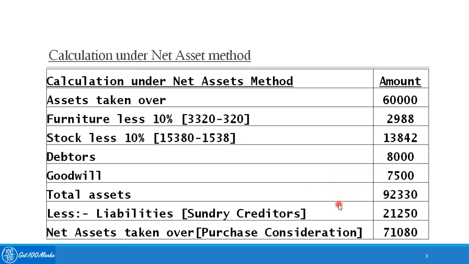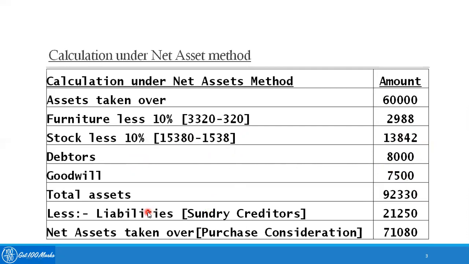Now this is the format of calculation of net asset method. Just add up the total assets which are taken over, which is 60,000 for land. Furniture 10% less than the book value, meaning 10% of 3,320 which is 332 is reduced, it comes to 2,988. Stock again 10% less than the book value, meaning 10% of 15,380 is reduced. The final value is 13,842. Debtors 8,000, goodwill 7,500. When you add up, the total assets come to 92,330.